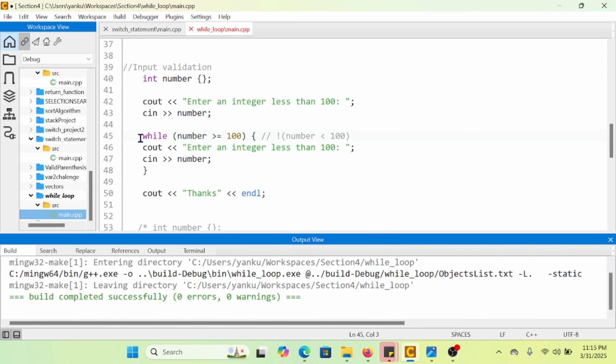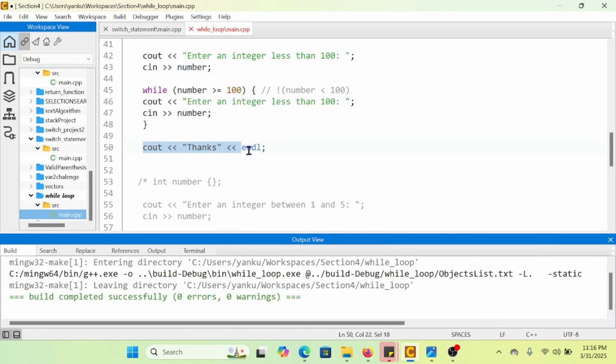After that, my while loop states that while number is greater than or equal to 100, cout enter an integer less than 100, and I keep the value in the number. So this is the conclusion of this line. The final output that you're going to keep from this while loop, you're going to keep in the variable number. And finally cout thanks.